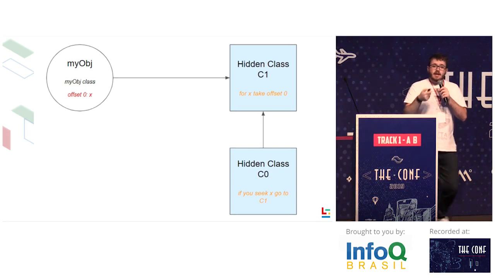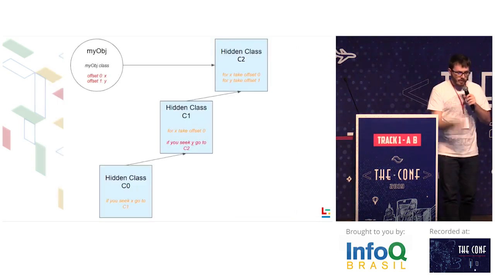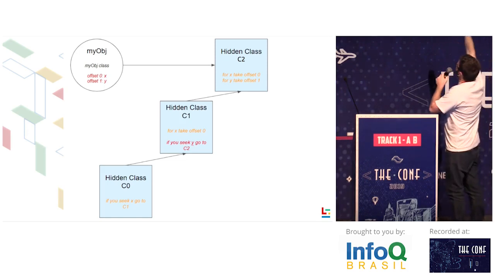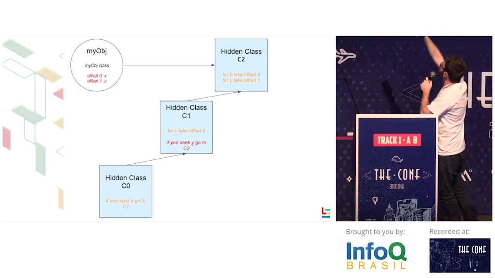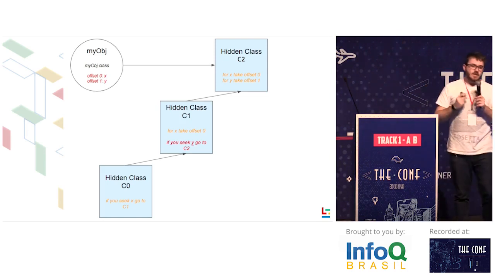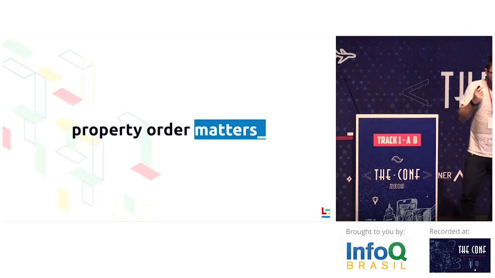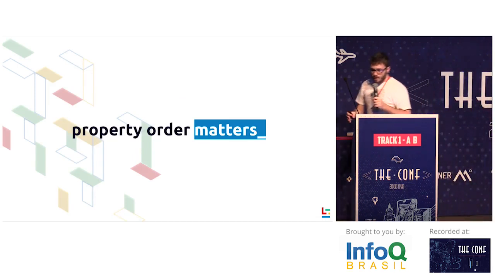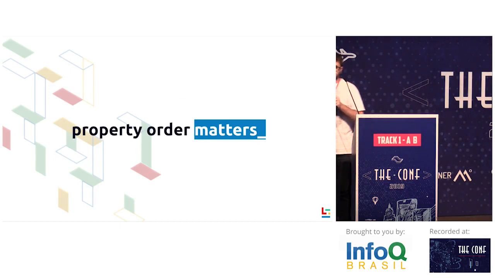But we added a new property, Y, right? So now V8 creates another class, C2, and does the same thing. So if you want X, you take offset 0. If you want Y, you take offset 1. This is why people say that property order matters. As a performance tip for you, V8 optimizes the code as it runs, and it also de-optimizes the code. I'm going to explain this later.